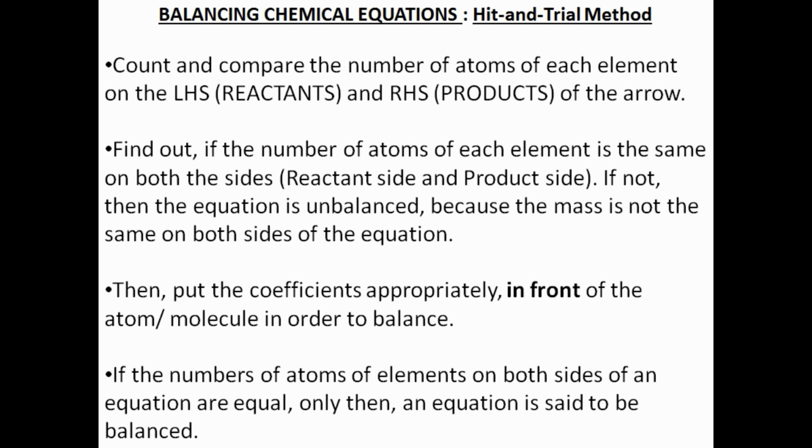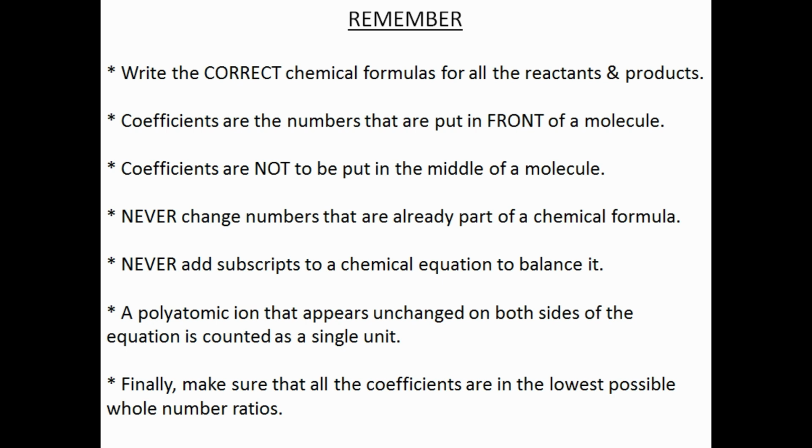If the numbers of atoms of elements on both sides of an equation are equal, only then an equation is said to be balanced. This method of balancing chemical equations is called hit and trial method, as we make trials to balance the equation by using the smallest whole number coefficient. Some important points to be considered while balancing chemical equations. Write the correct chemical formulas for all the reactants and products.